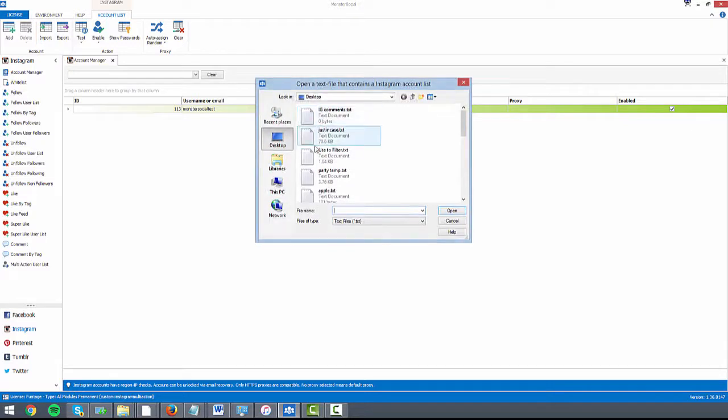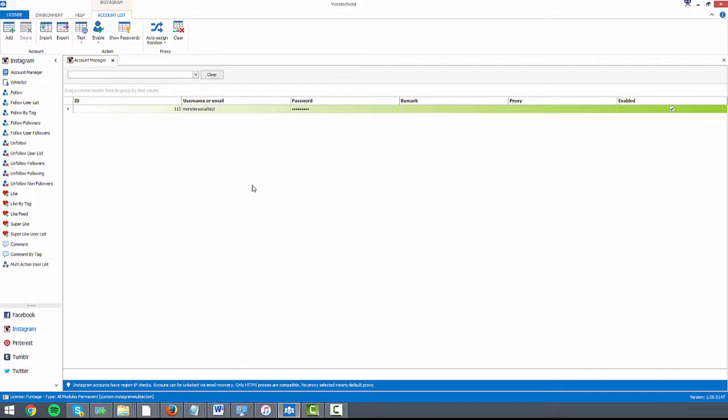You can also import your accounts in through a text list. For example, if you've got a text list of your accounts that you just want to add in, you can do that with ease, and you can load in thousands and thousands of accounts at once. If you only have a handful of accounts that you want to do, though, you can just use the add feature and add them in one by one. I'm going to get rid of this column. Basically, all of the accounts that you have in the account manager is what you can use these features down the left-hand side with. For this example, MonsterSocial test, the Instagram username.